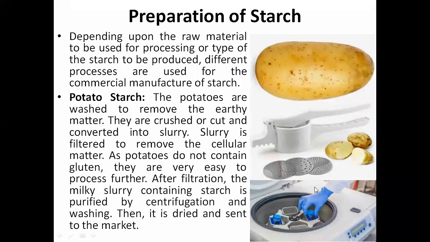After making the slurry, you can subject it to a centrifuge, which rotates at a specific number of rotations per minute that you can set. After centrifugation you can go for decanting, and wash with water many times. Then it is dried and sent to the market. This dried powder form is considered to be the starch.